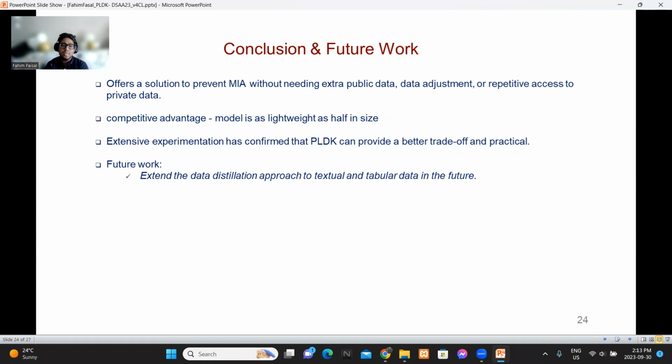Our extensive experimentation has confirmed that PLDK can provide a better trade-off, and it is more suited to practical medical database scenarios. In future work, we will try to extend this distillation approach to textual and tabular data, because right now our approach is mainly suited for image data.